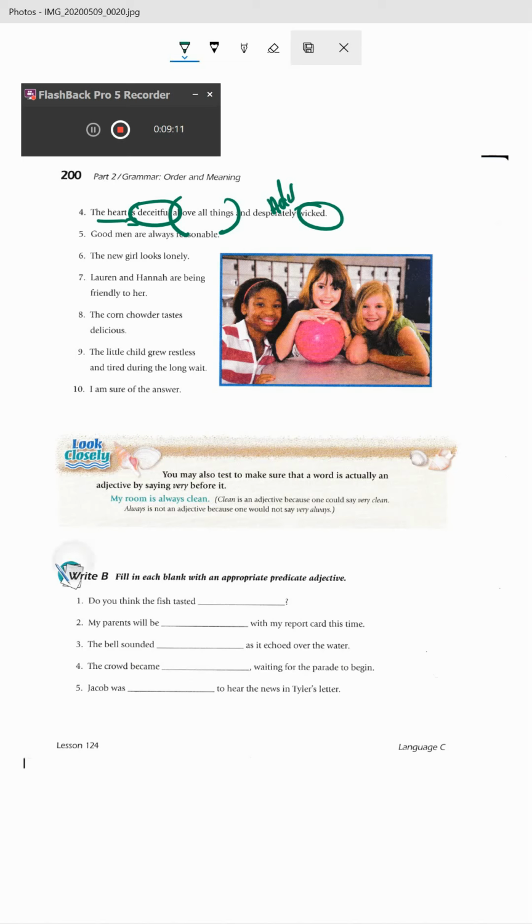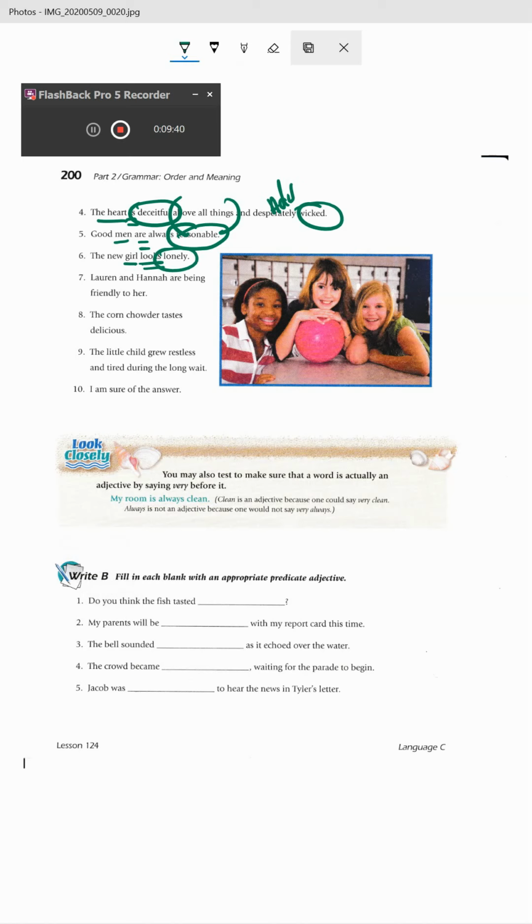All right, good men are always reasonable. Men are, always is an adverb. Reasonable, predicate adjective. The new girl looks lonely. Just one line. She's not really looking. This is just how she looks. So that's a predicate adjective.